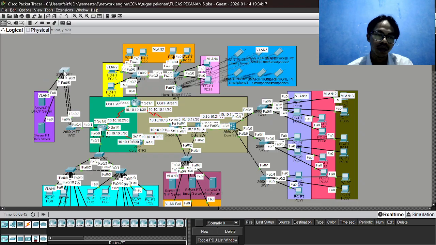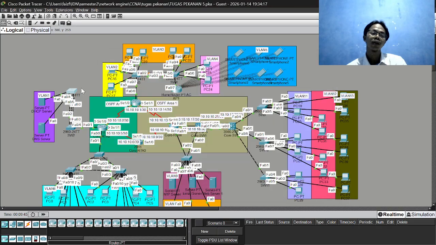SW1 is here, and this is SW2. What is the meaning of SW? SW is the initial from the switch.